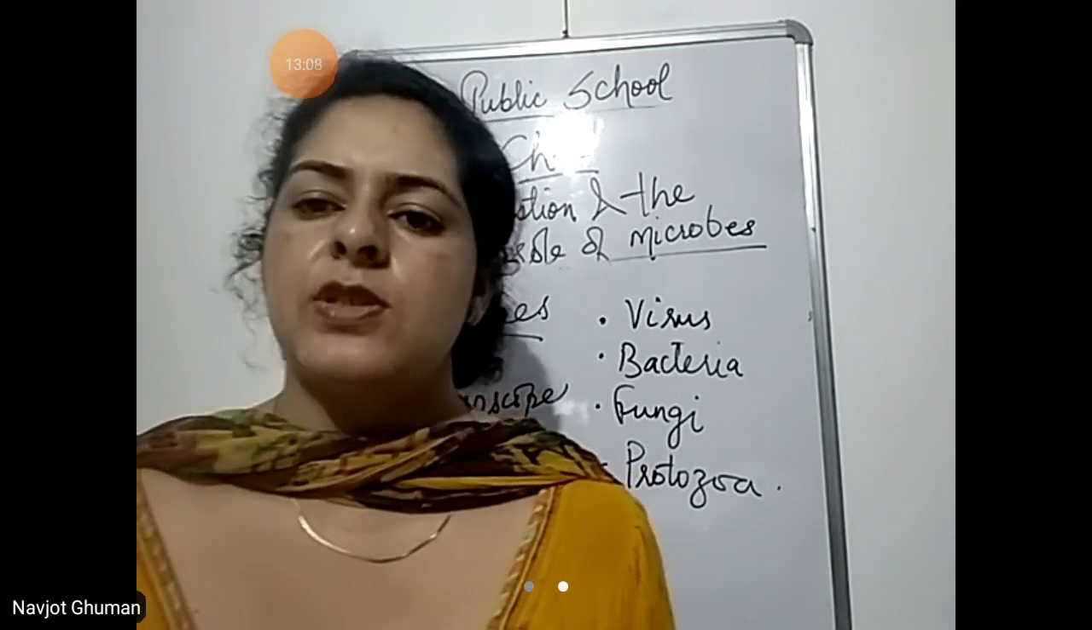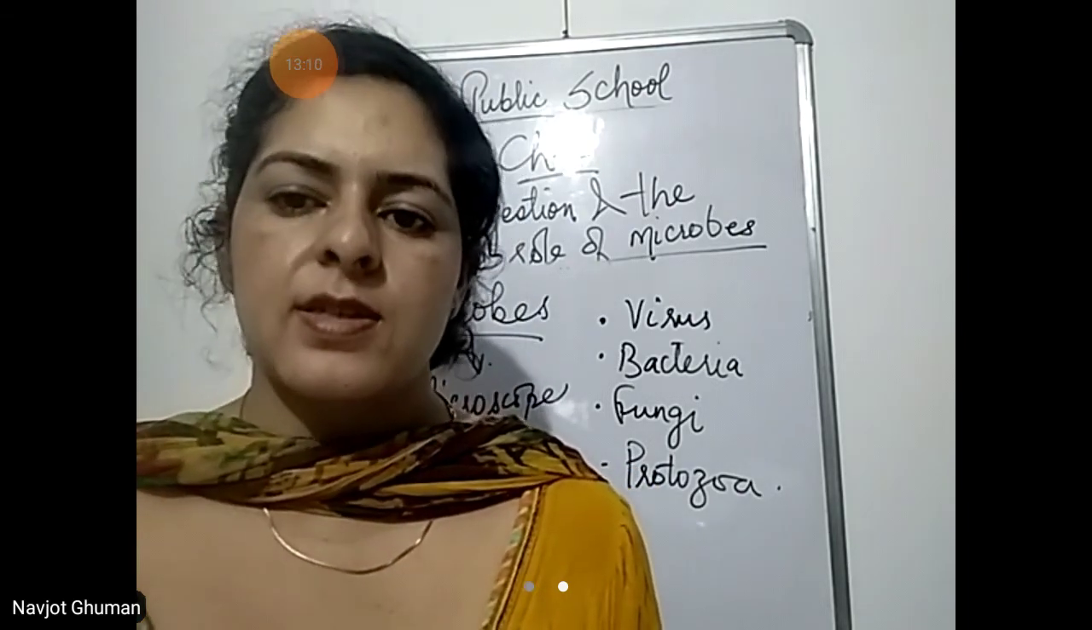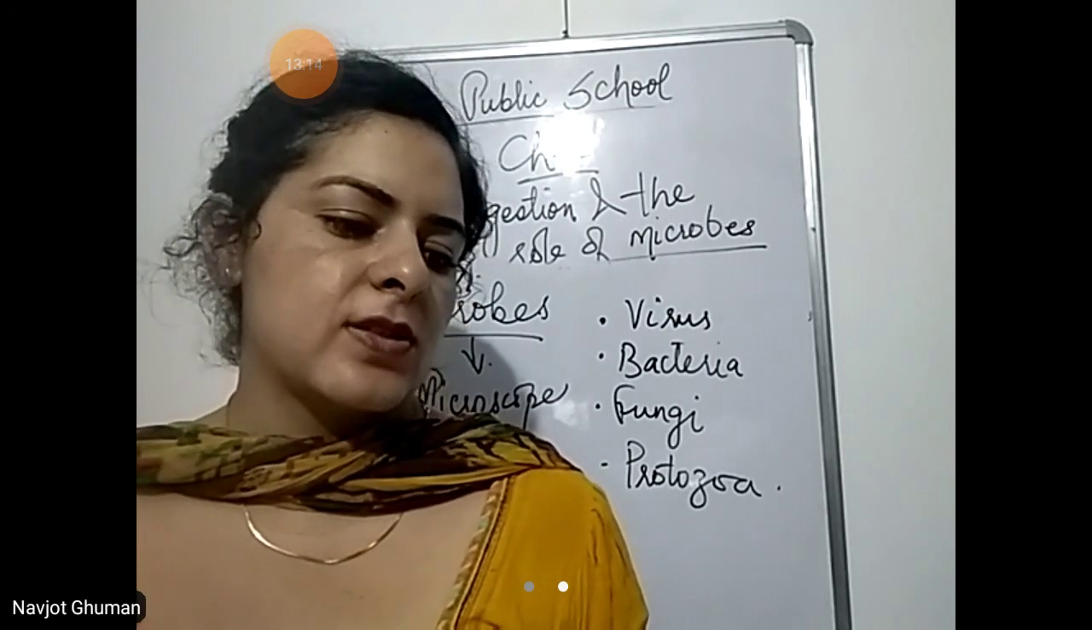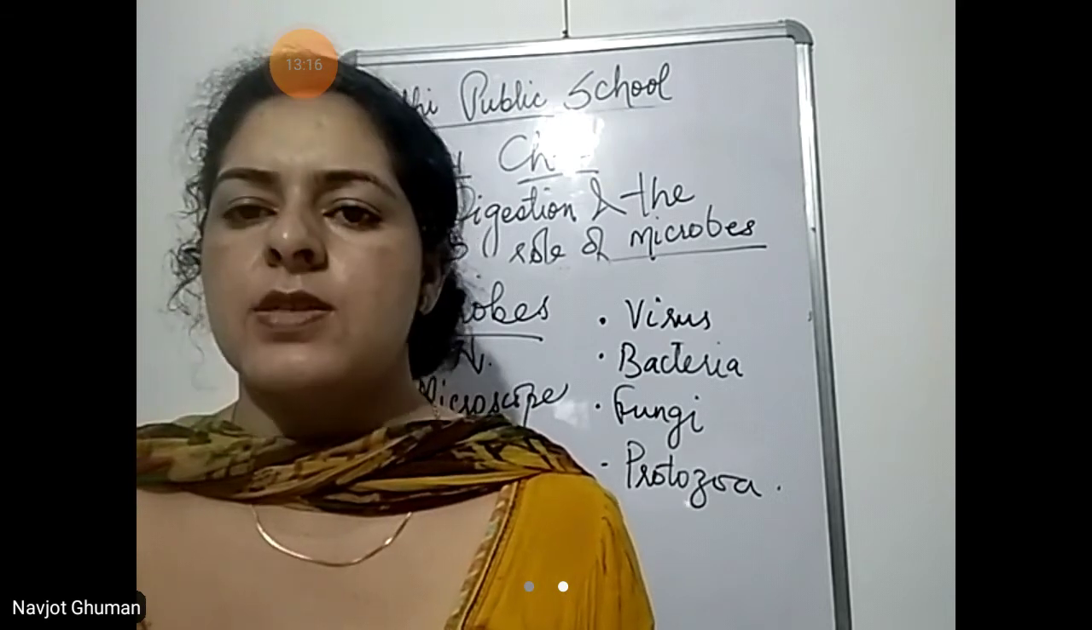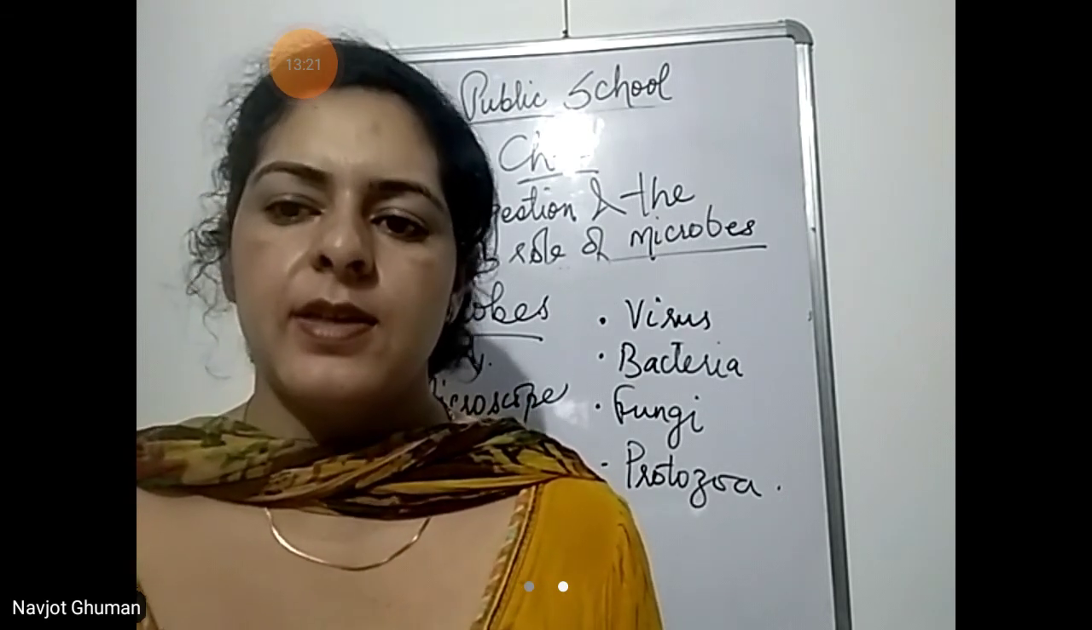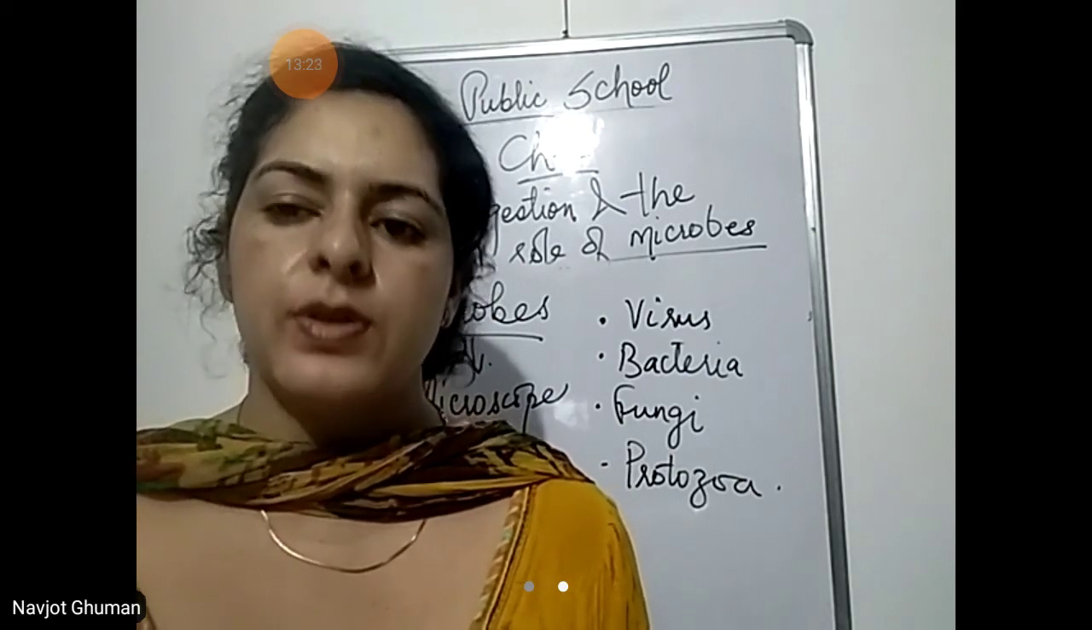Microbes help in the digestion of food. Some microbes are present in our stomach, that helps in digestion. Some microbes help in the process of rotting of dead plants and animals. Dead plants and animals are buried under the earth and they need to be rotted.